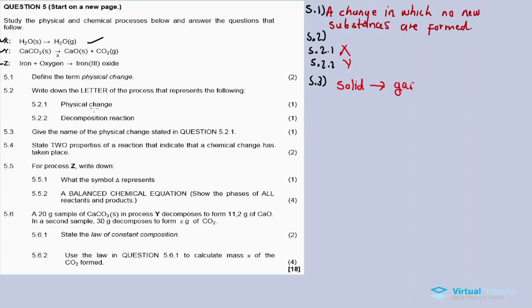In 5.2.1 we identified the physical change as process X. Let's go back to process X. We have water on the left hand side, and water again on the right hand side. But this water is in solid state initially, and then after some time it changes to a gas.